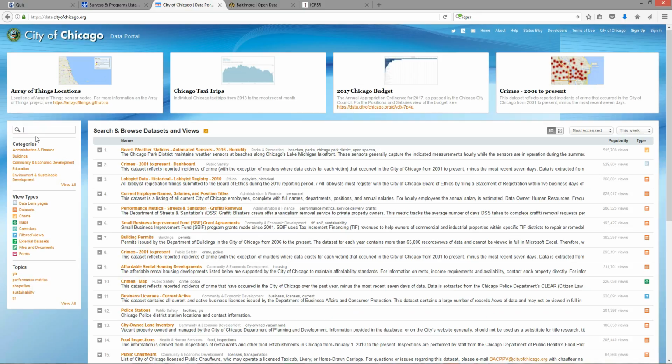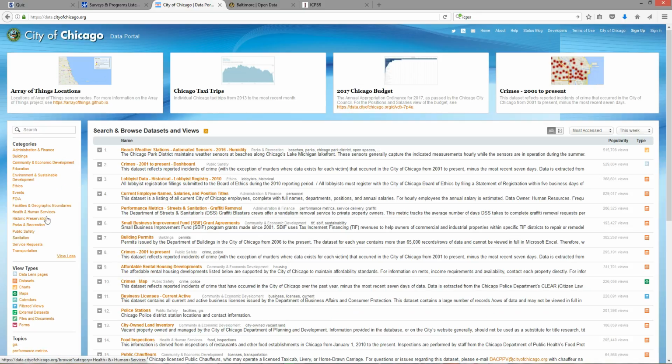The wonderful thing here is it's got search functionality. It also has data sets broken down by different categories, so we could see data as it relates to sanitation, transportation, events, ethical issues, environmental issues, education issues, building, administration, and finance, and so forth. But these data sets can be incredibly rich.